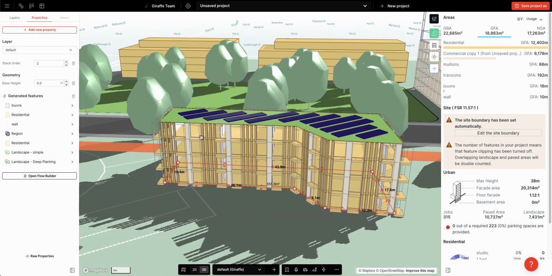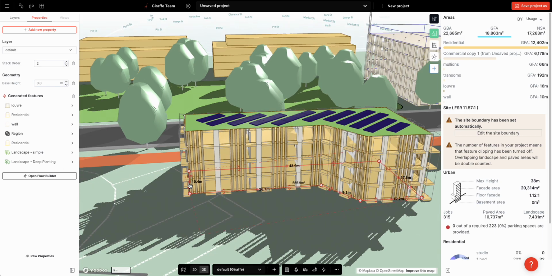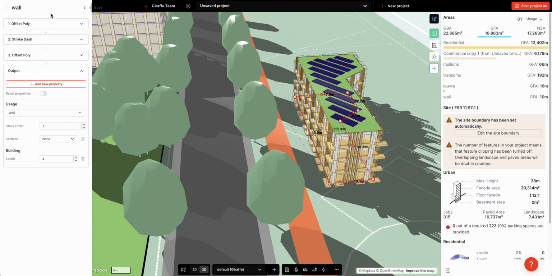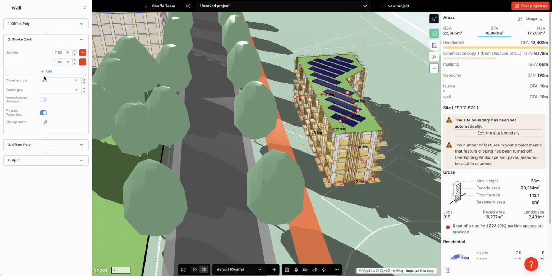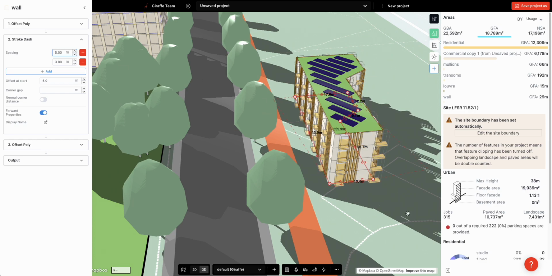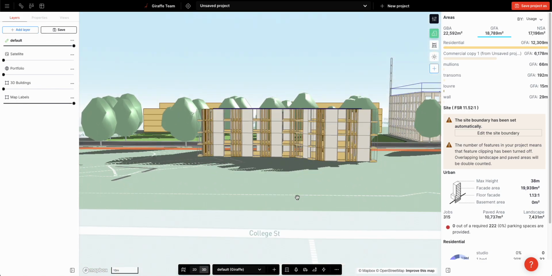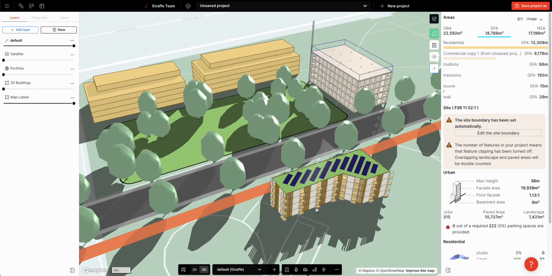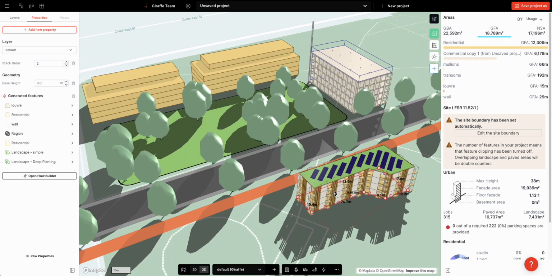So maybe there needs to be more solid, since it's right on the road. Again, on the stroke dash, it's currently 7 glazing and balcony to 1 wall, so make it 7-3, or maybe even 5-3. And I get a building with a slightly different character, but still substantially the same. And that's come from another project.